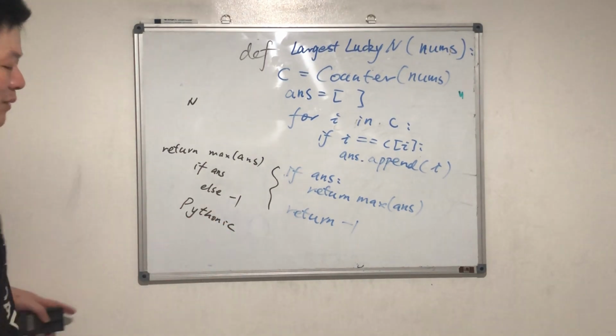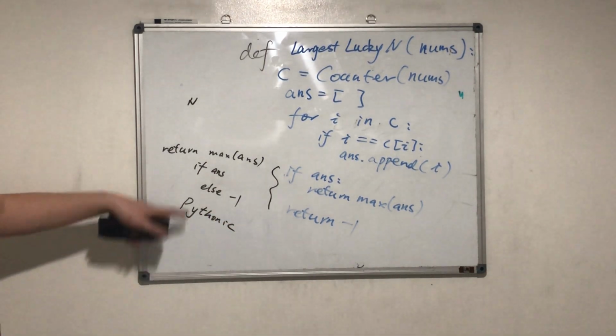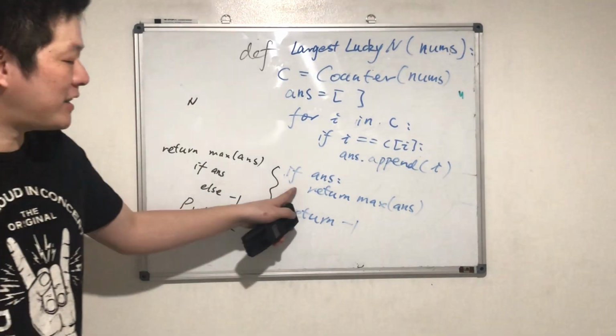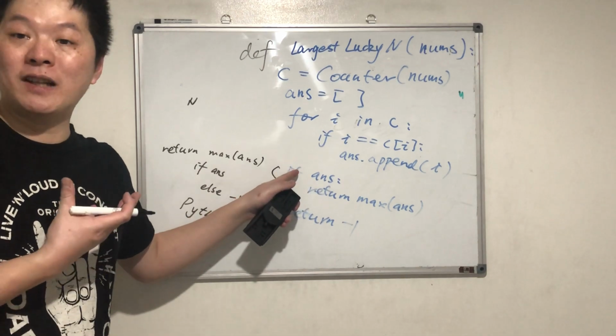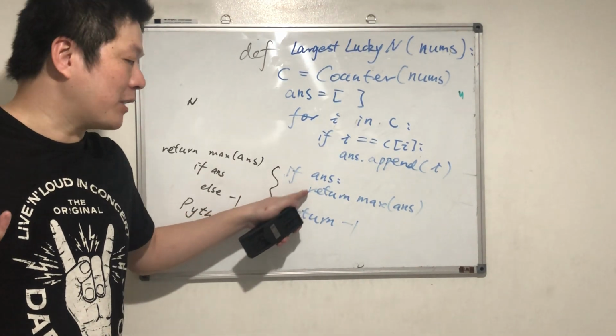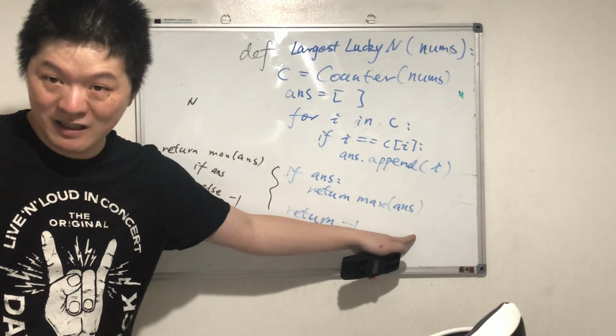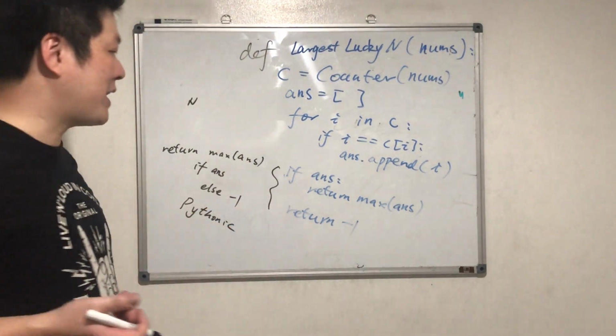Sometimes people programming in Python like to write this kind of code, but this is more clear. If there are items in the answer, if there's a lucky number, we return the maximum of it, right? Otherwise, we return -1.